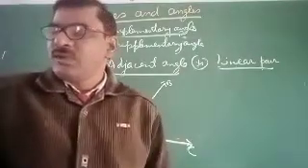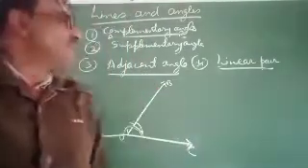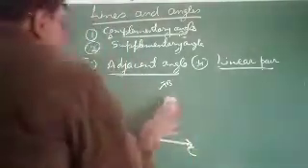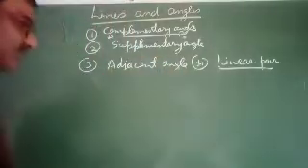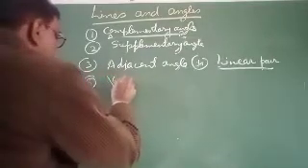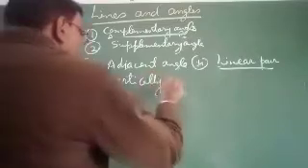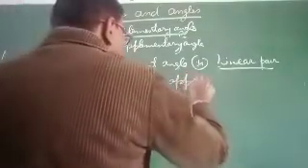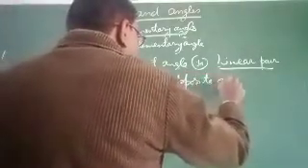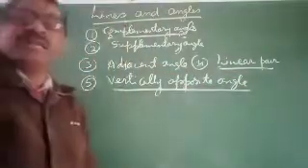Now I will define vertically opposite angle. What is vertically opposite angle? Now I will revise vertically opposite angle.